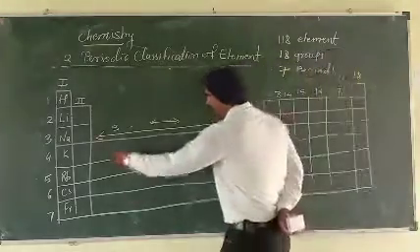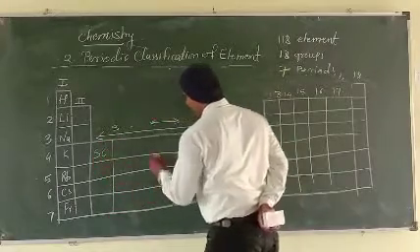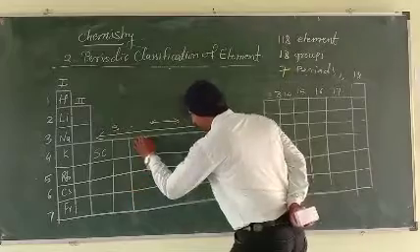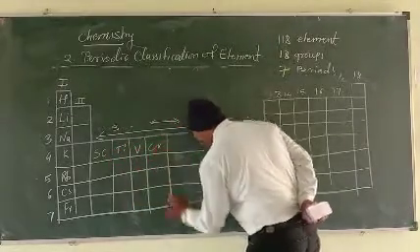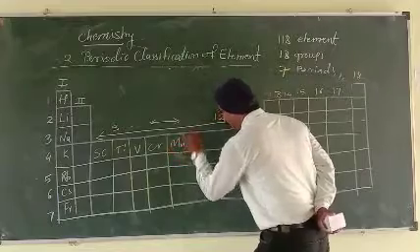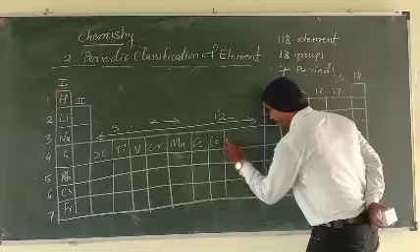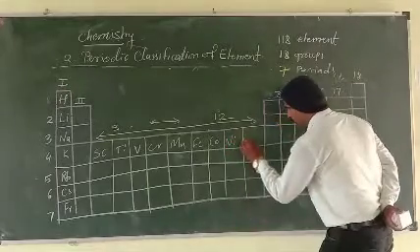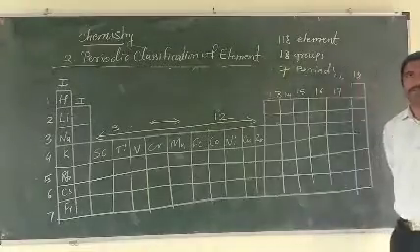Okay. Here are also some elements such as scandium, titanium, vanadium, chromium, manganese, iron, cobalt, nickel, copper and zinc.